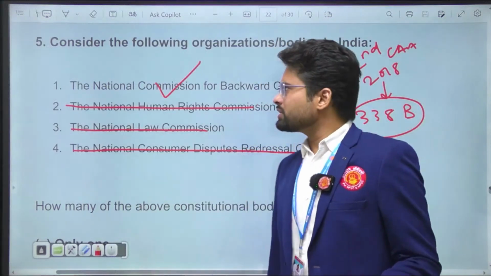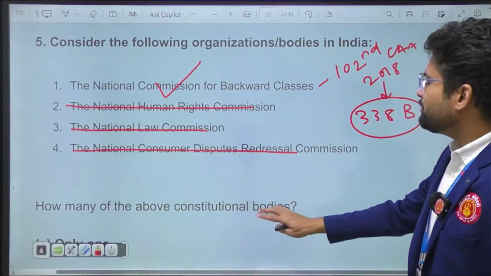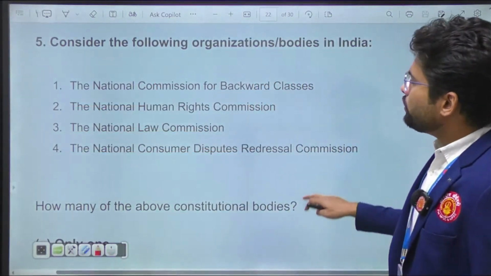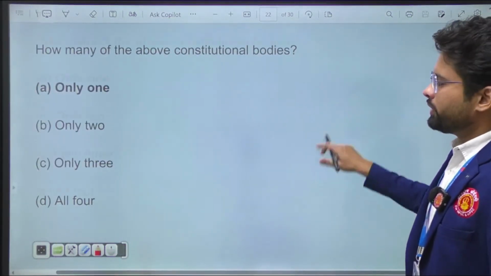So let's read the question again. How many of them are constitutional? The answer will be only one. Only one among them is a constitutional body.